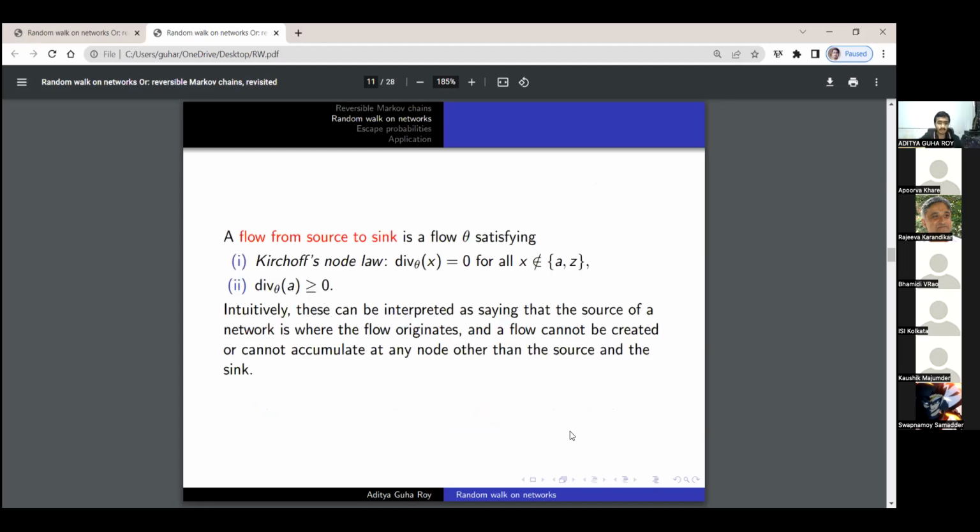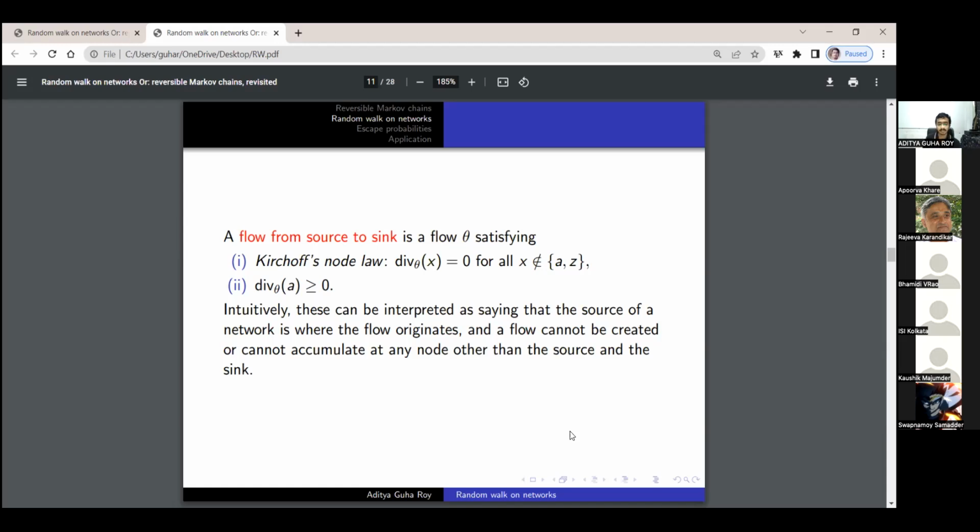All right. So now I'll define a particular class. This was a general flow. Now there is a particular class of flows which we shall be more interested in working with. This shall be called a flow from the source to the sink. This is a flow theta which satisfies Kirchhoff's node law. That is, the divergence of theta at any node other than the source and the sink is 0, and the divergence of the flow theta at the source is non-negative.